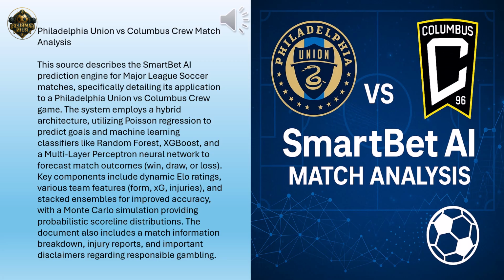Always. If we connect this to the bigger picture, player availability is always a huge factor. For Philadelphia, forward Marcus Anderson was sidelined. Ankle injury. Ouch. Yeah, and no firm return date specified at the time of this analysis. Okay. On Columbus Crew, they were missing goalkeeper Nicholas Hagan with a hand injury and defender Rudy Camacho with a thigh issue. Again, both without a specified return timeline. So key players out on both sides.